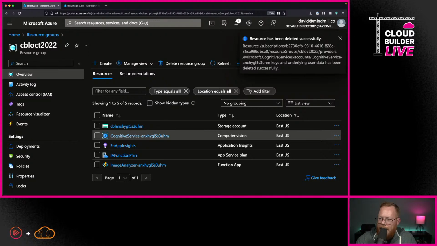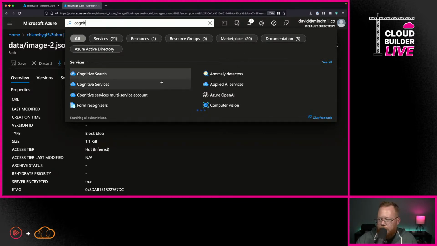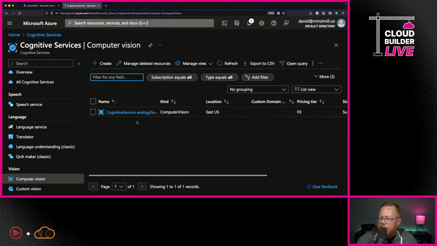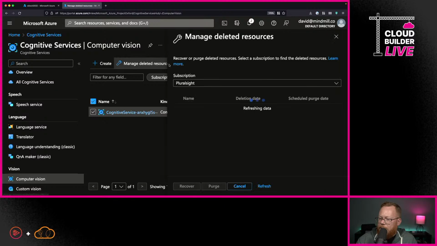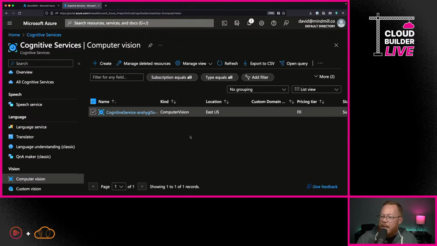So if I go back, let's go to Cognitive Services, and we go under Computer Vision. You can see here that if I say I want to manage deleted resources, I can say I want to go ahead and purge this, and confirm that I can do that. Now, I will tell you, I've had this operation failing for some reason for the last day and a half, and I need to submit a support request to see why it's failing. But that's how you can go through and purge that.